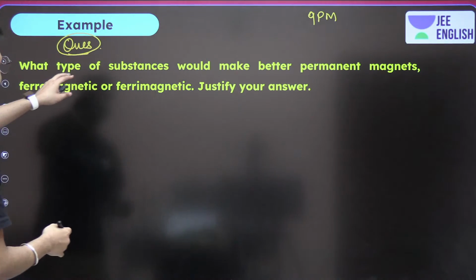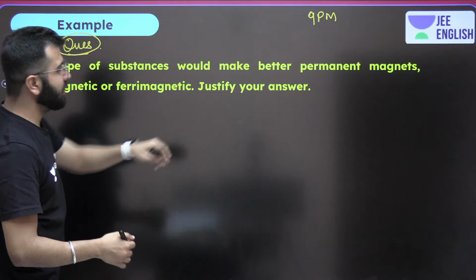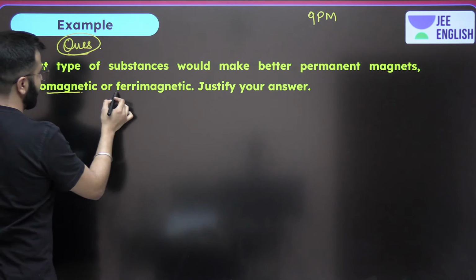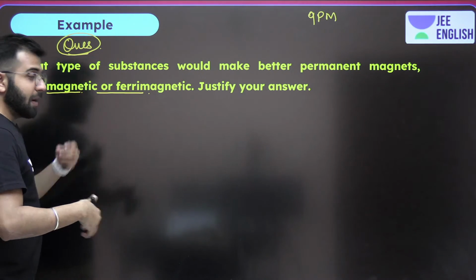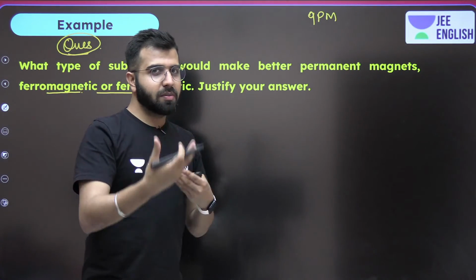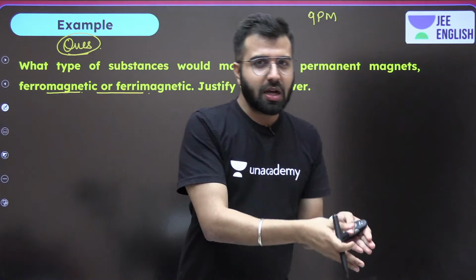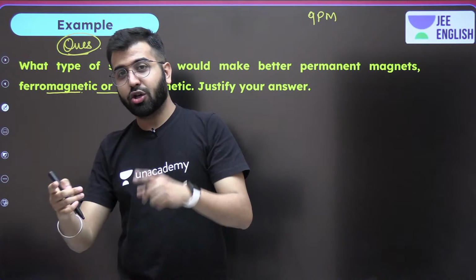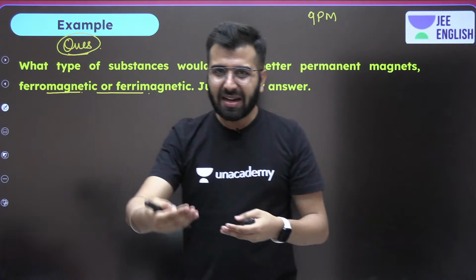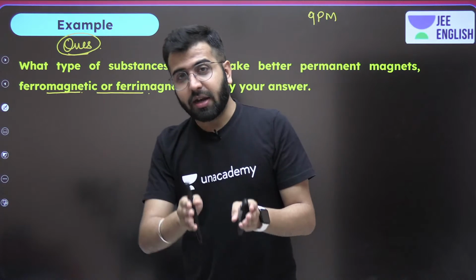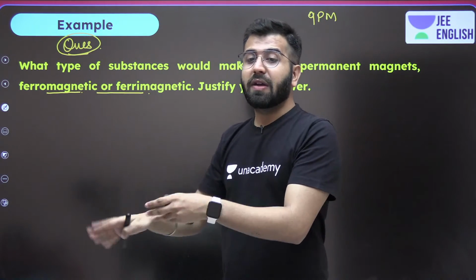Now let's move ahead. Over here, what type of substances would make better permanent magnets? Ferromagnetic or ferrimagnetic? Permanent ones. So for permanent, the particular substance should retain magnetism when the external magnetic field has been removed.